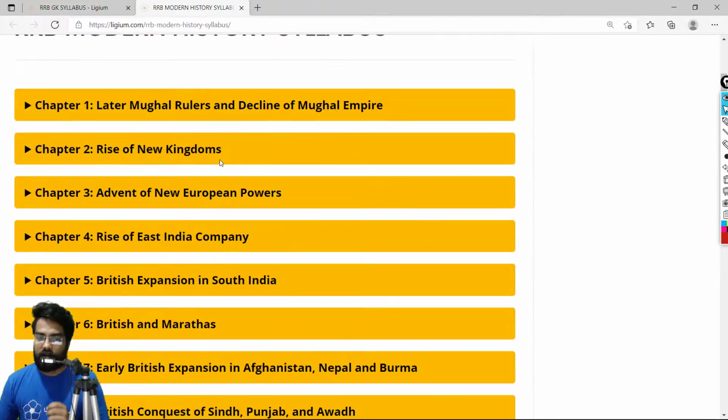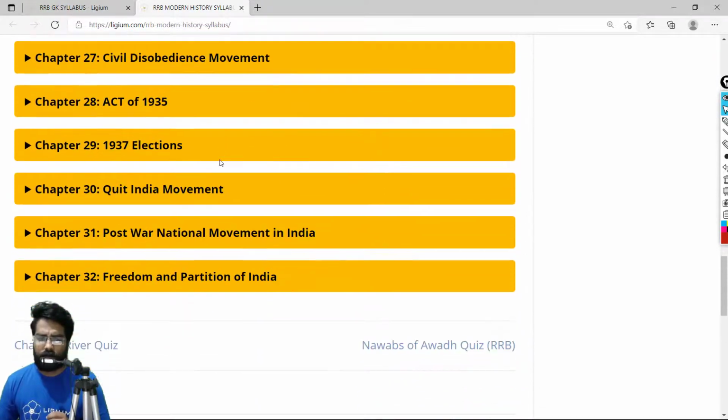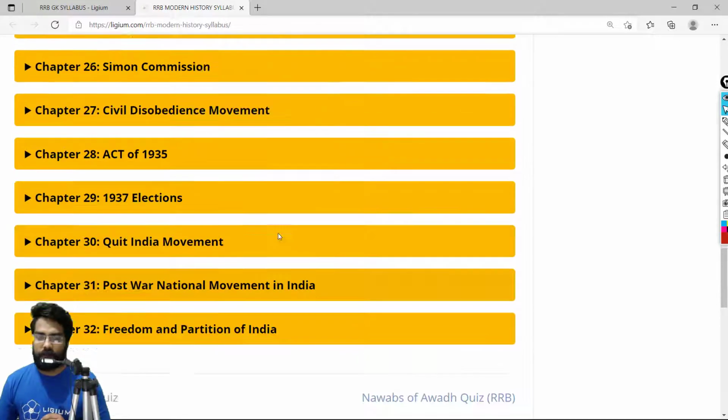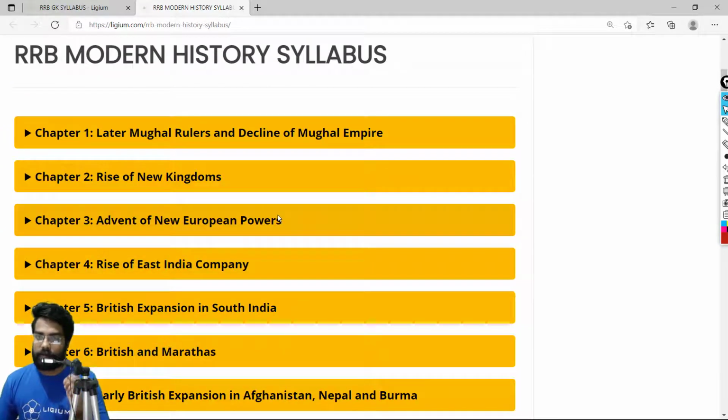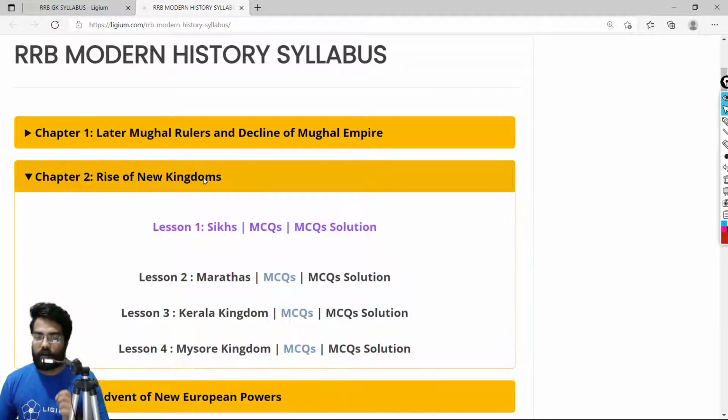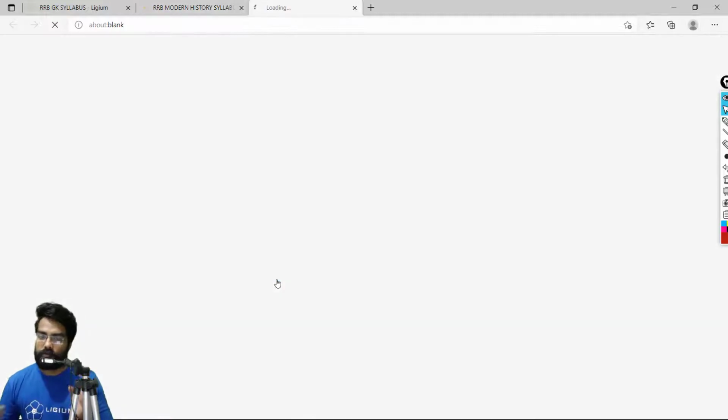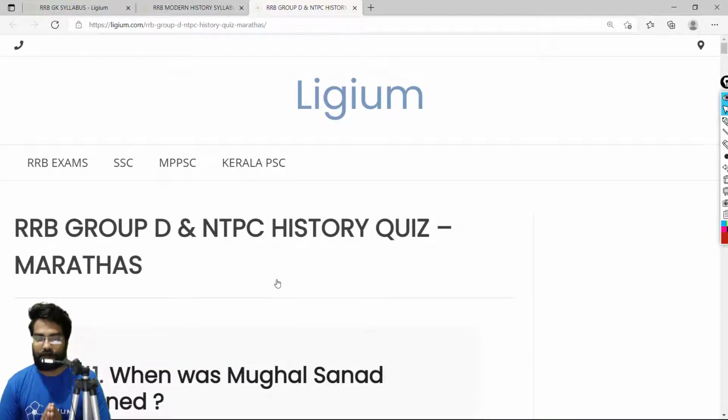Here are the chapters. There are many chapters, 32 chapters on modern history. Before we begin the MCQs, we have to figure out in which chapter the lesson called Marathas is. It's in chapter 2, Rise of New Kingdoms. You click here, and as you can see, we have lesson 1 for Sikh, lesson 2 for Marathas, lesson 3 for Kerala Kingdom, lesson 4 for Mysorean Kingdom. So we are going with lesson 2, that is Marathas. Just click on MCQs and you will be redirected to the MCQ section. Let's start solving 40 excellent MCQs on Marathas.